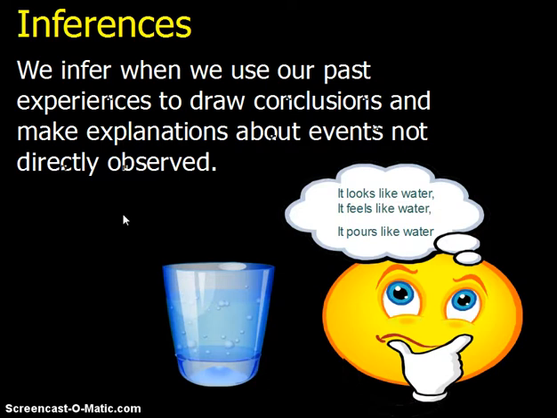So inferences. We infer when we use our past experiences to draw conclusions and make explanations about events not directly observed. That just means that when I walk up and I see something, I automatically decide, okay, I think that this happened. Do I know that it happened? No, I don't know that it happened. I just think that it's happened because of what I see.